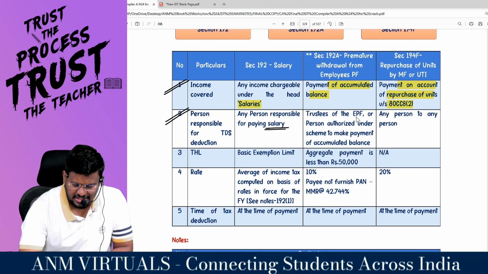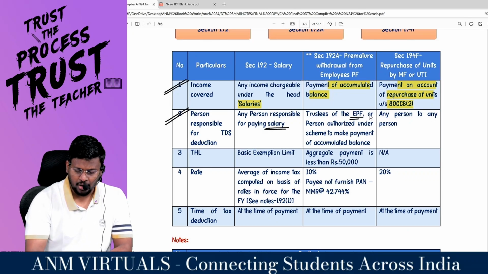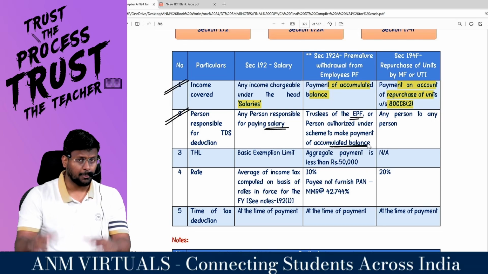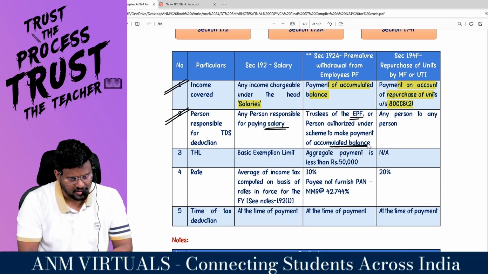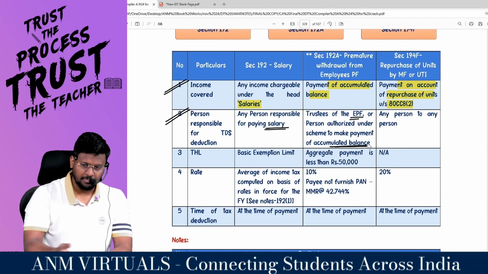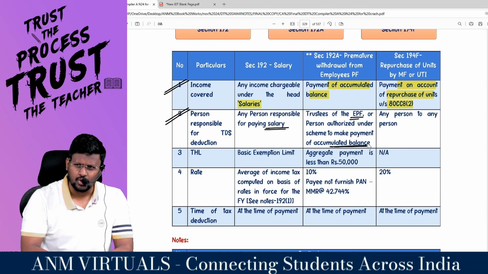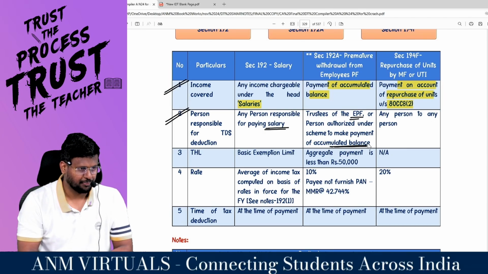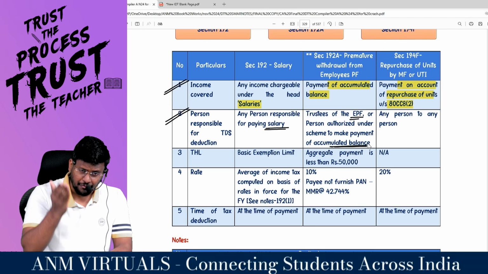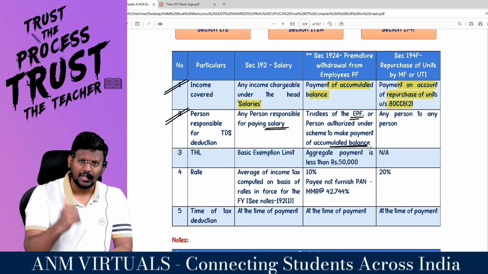Now, the trustees of the EPF or the person authorized under the scheme to make payment of the accumulated balance. In the provident fund account, the trustees of that PF account will be there. They are the authority, because that provident fund account also would have been started like a trust. So if the employee is withdrawing money from the provident fund account, which is premature withdrawal, which is within how many years?